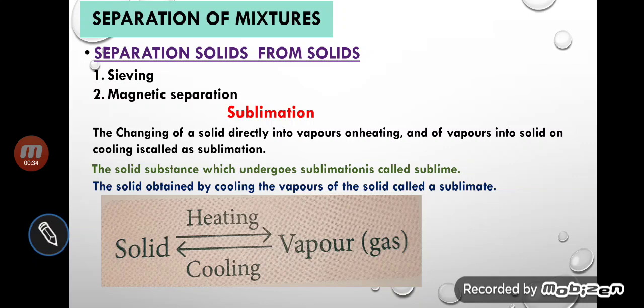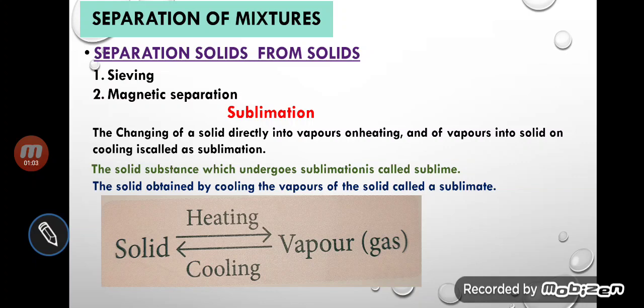So the first process is sieving, which we have already discussed in a previous lecture, and the second one is magnetic separation, which we also discussed in a previous lecture. Like I have given you the example of a mixture of sulfur powder and iron dust, and these are separated with the help of a magnet, which we have discussed.